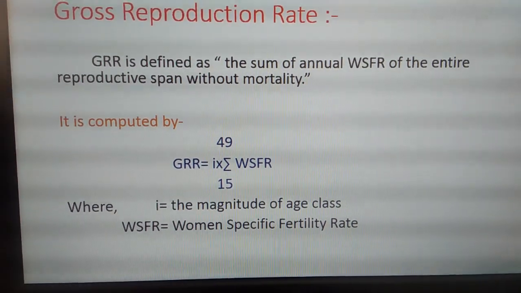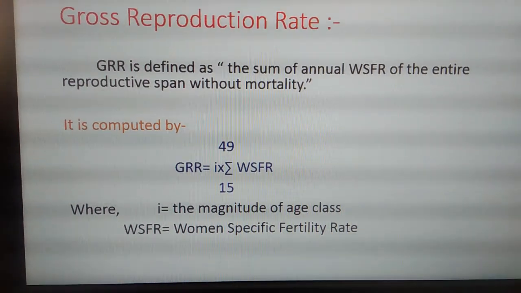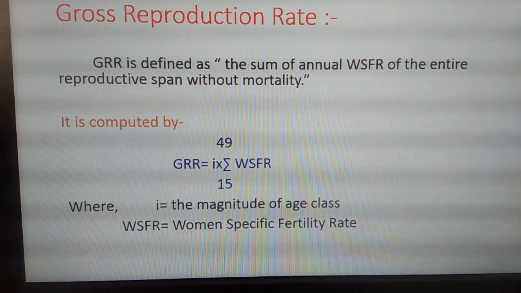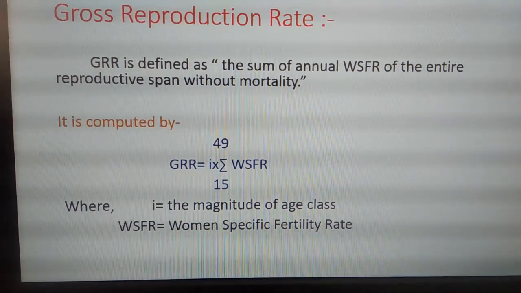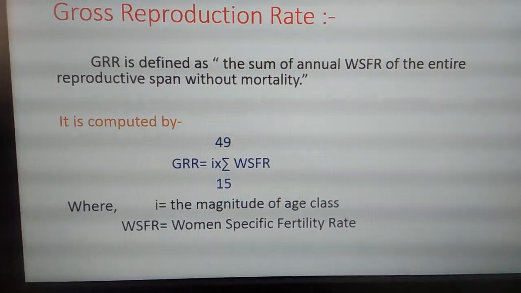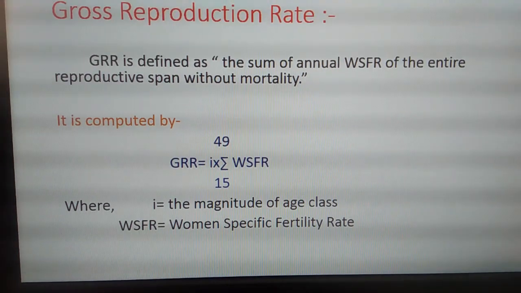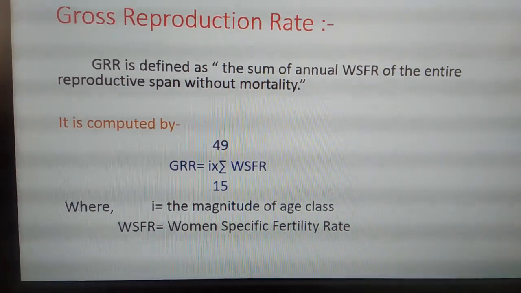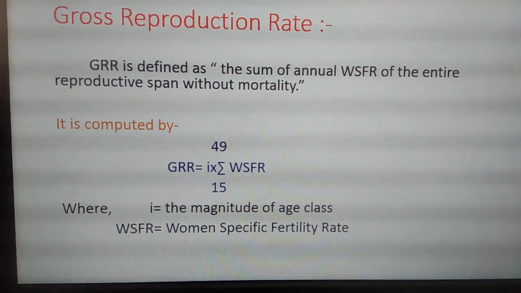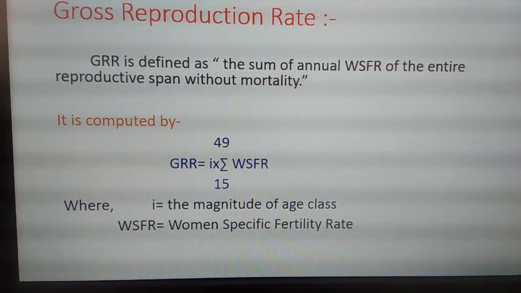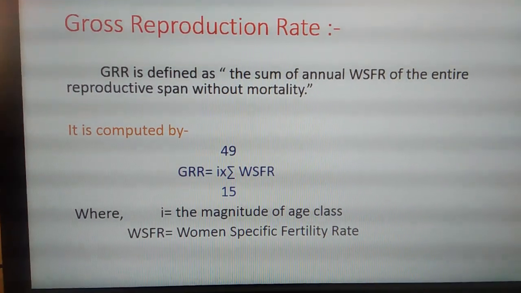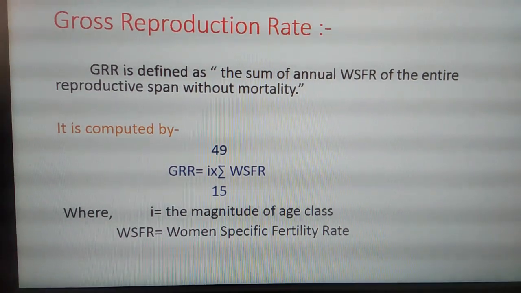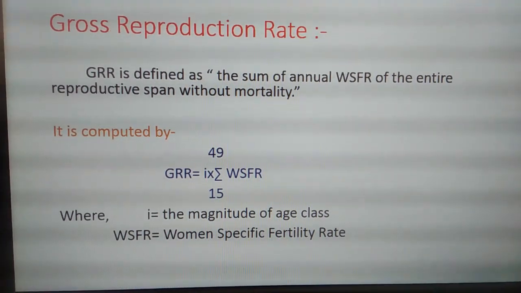It is computed by the formula GRR equals I into summation WSFR, where I goes from 15 to 49. We all know that the childbearing age group of a woman is 15 to 49. And I means the magnitude of age class, which is always considered as 5 because it is a quinquennial age group, whereas WSFR stands for Woman Specific Fertility Rate. We are familiar with the ASFR, Age Specific Fertility Rate. Similarly, WSFR means Woman Specific Fertility Rate.